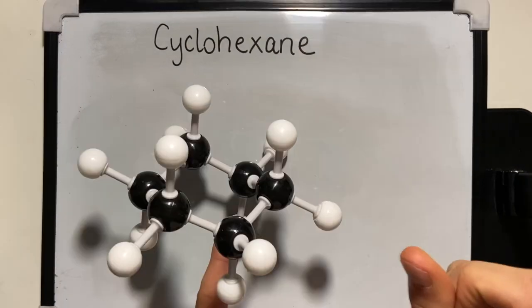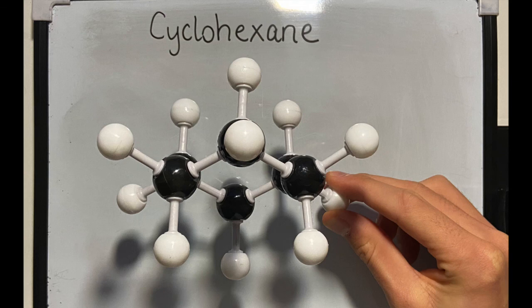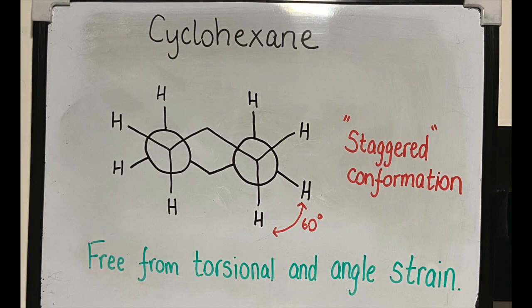But cyclohexane has the most impressive strain reduction and is in fact completely strain-free in reality. The cyclohexane ring puckers to produce a chair-like structure. When we look at this conformation side-on, we can see that the carbon atoms have the ideal 109.5 degree bond angles. By drawing a Newman projection, like this, we observe the chair structure has a completely staggered conformation. Therefore, since cyclohexane is free from both torsional and angle strain, it is the lowest energy ring system within the series of 3 to 6 membered rings.